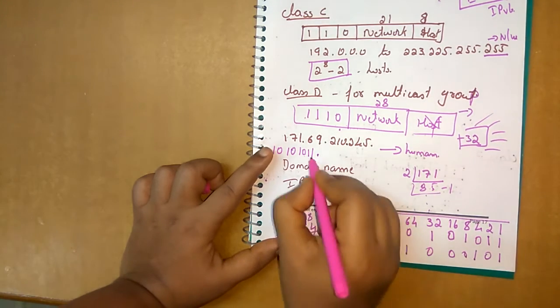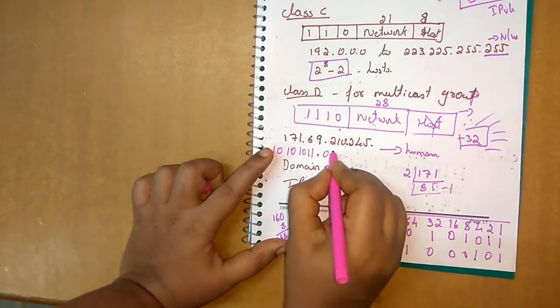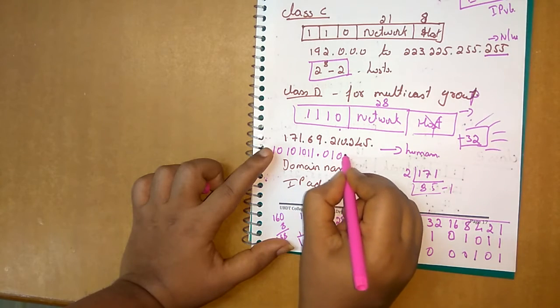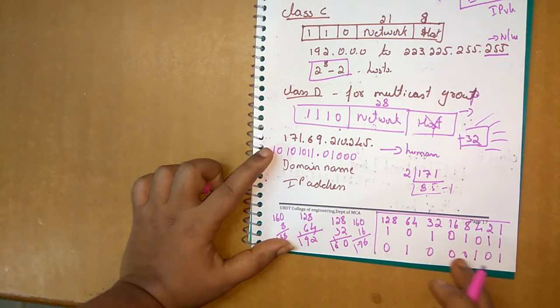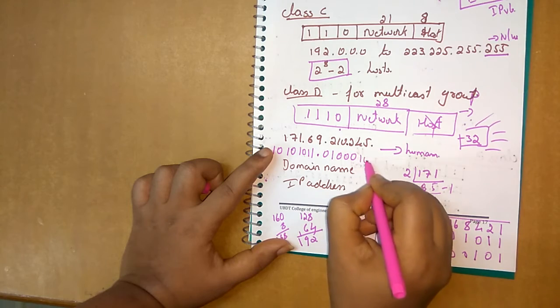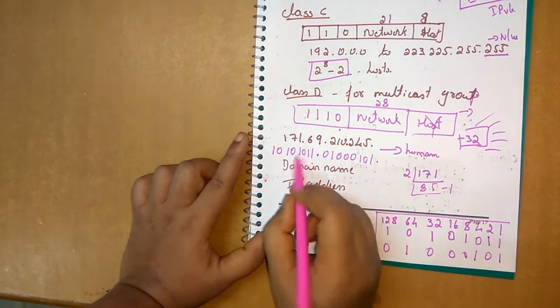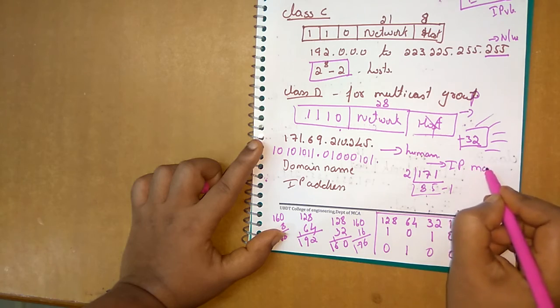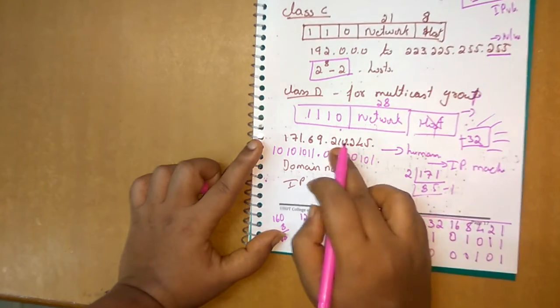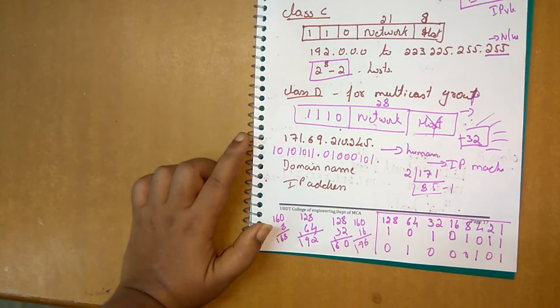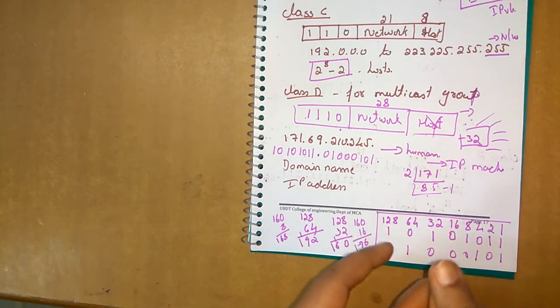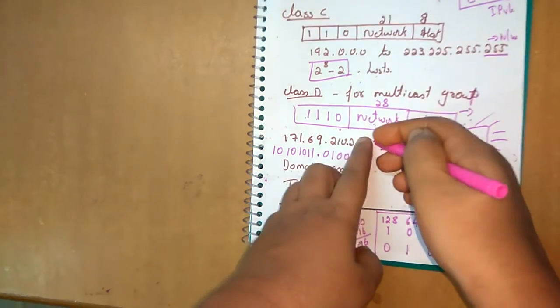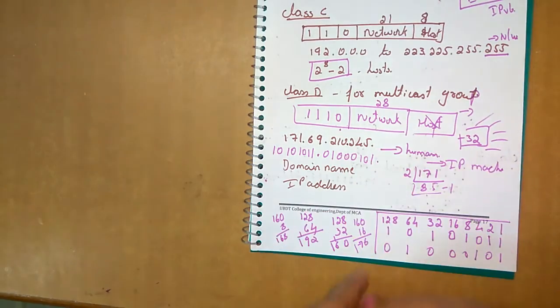See, we can write this fast: 0 1 0 0 0 1 and so on. This is the IP address for machine identification. Like that you can convert 210 and 245. If the IP address is given, you should be able to write it in decimal form, and from decimal form convert to the binary IP address.